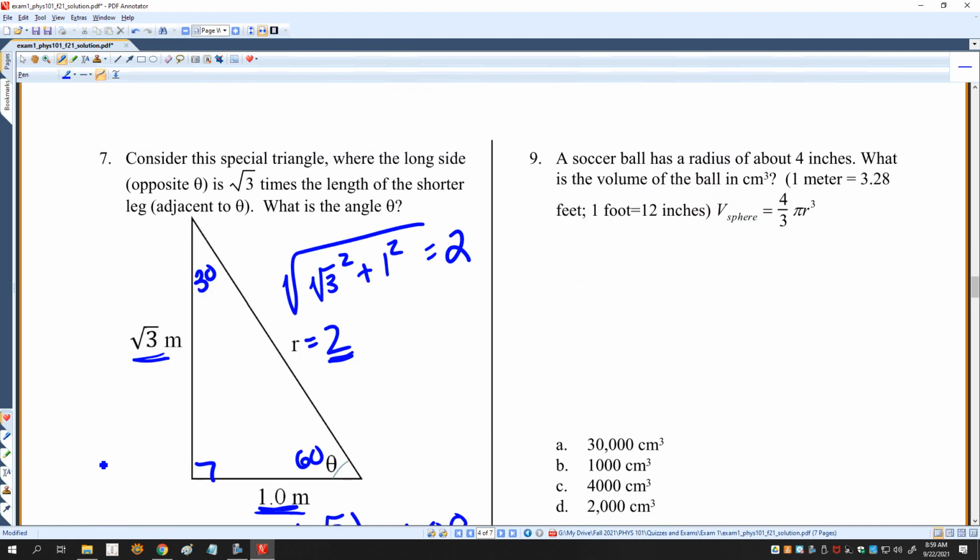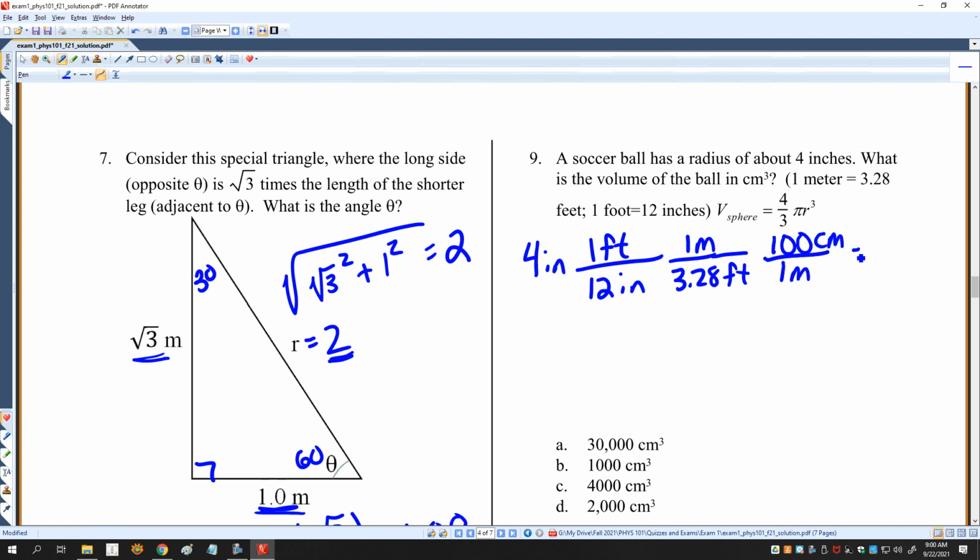A soccer ball has a radius of about 4 inches. What is the volume of the ball? So let's first convert 4 inches to centimeters. You could also calculate the volume in inches and then convert that, but it's a little easier doing it this way. So 12 inches is 1 foot, 1 meter is 3.28 feet, and 1 meter is 100 centimeters.